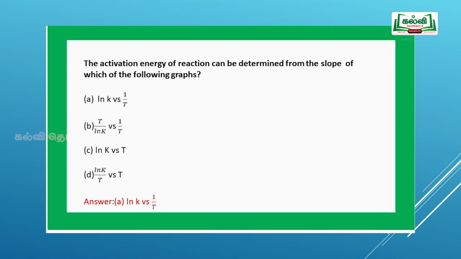Next question, the activation energy of a reaction can be determined from the slope of which of the following graphs? We should remember the theoretical part. On the basis of the Arrhenius equation, we have drawn a graph of ln K versus 1 by T, or log K versus 1 by T. We will get a straight line with a negative slope. The option A they have given is ln K versus 1 by T. Option B, 1 by T versus ln K. Option C, ln K versus T. Option D, ln K versus T. Hence ln K versus 1 by T is the correct answer.